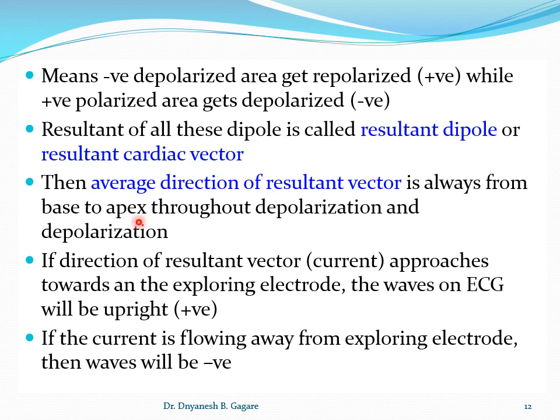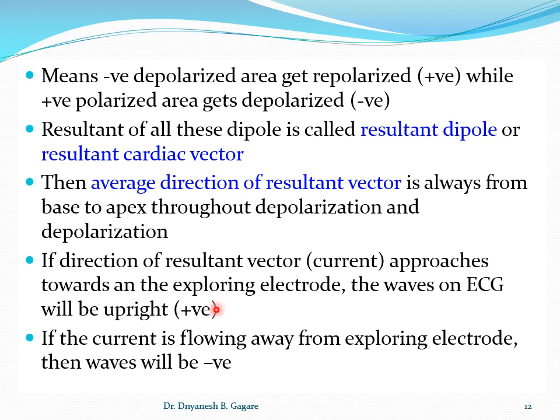The average direction of the resultant vector is always from base to apex throughout depolarization and repolarization. So keep in mind, if the direction of the resultant vector approaches towards the exploring electrode, the waves on the ECG will be upright.